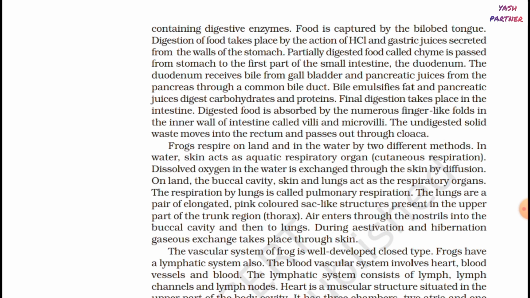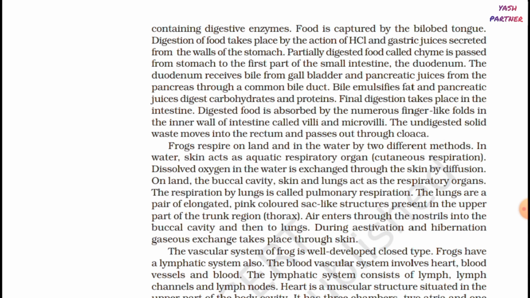On land, the buccal cavity, skin, and lungs act as the respiratory organs. The respiration by lungs is called pulmonary respiration. The lungs are a pair of elongated, pink colored sac like structures present in the upper part of the trunk region, thorax. Air enters through the nostrils into the buccal cavity and then to lungs. During aestivation and hibernation, gaseous exchange takes place through skin.